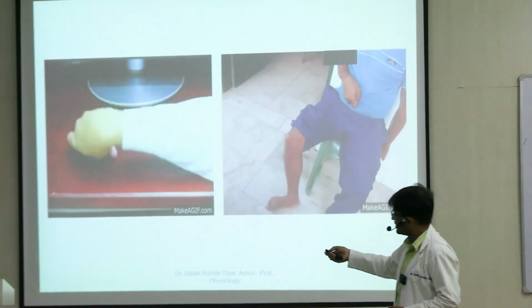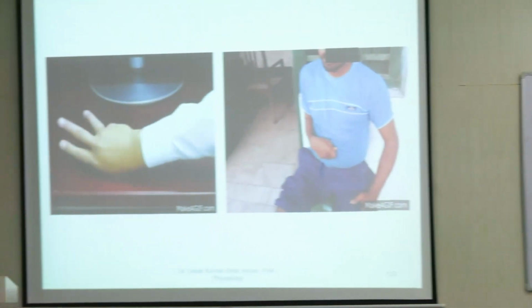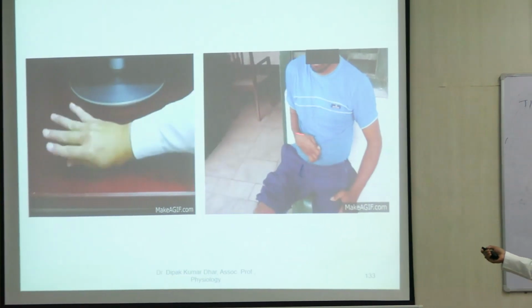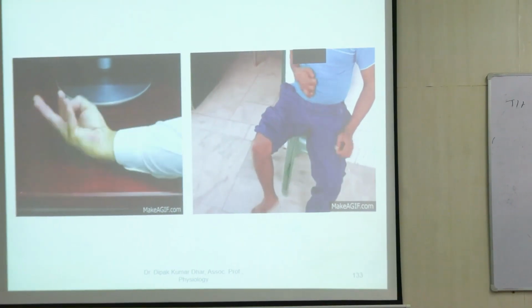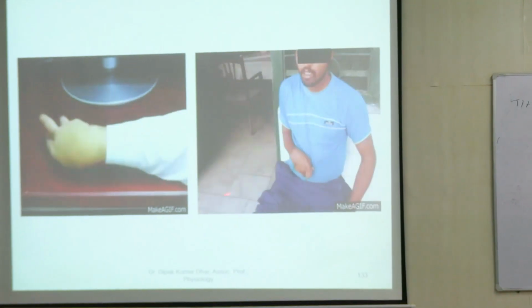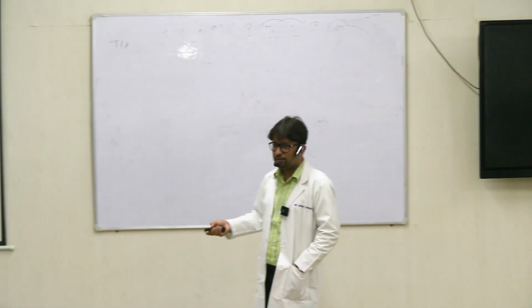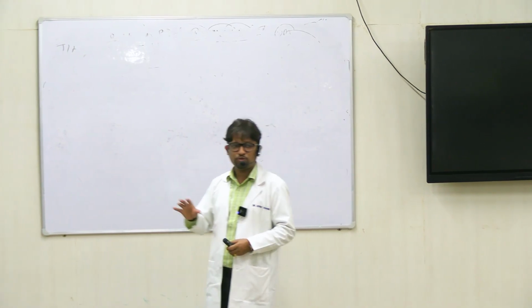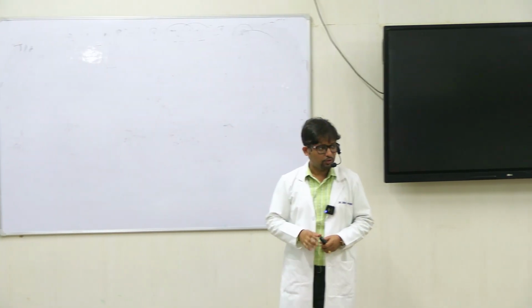These are slower as compared to chorea. So chorea is very random and very fast. Athetosis is relatively slower, right? So both in the upper and in the lower extremities, you can see this type of abnormal movements. So you can just now have an idea that these are various forms of hyperkinetic disorders.